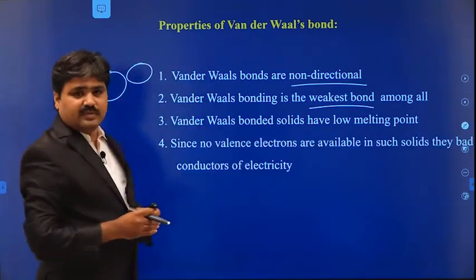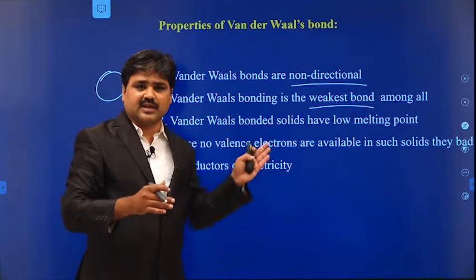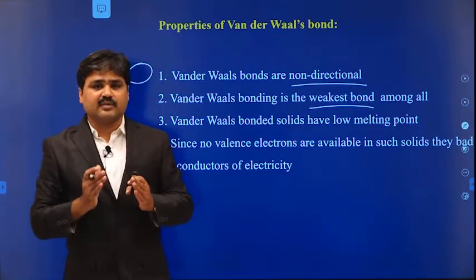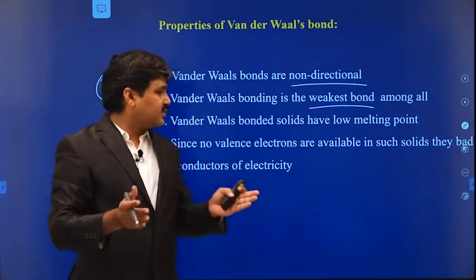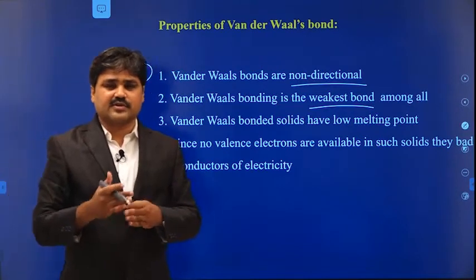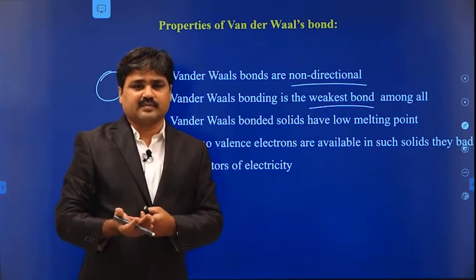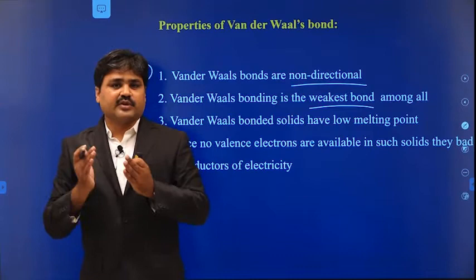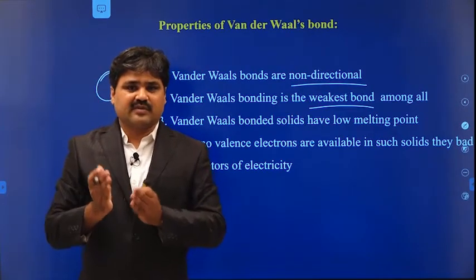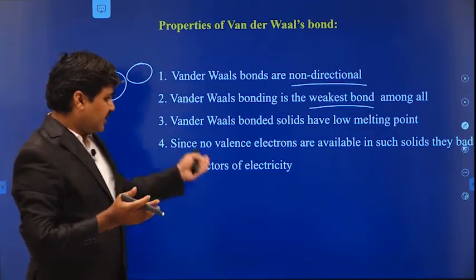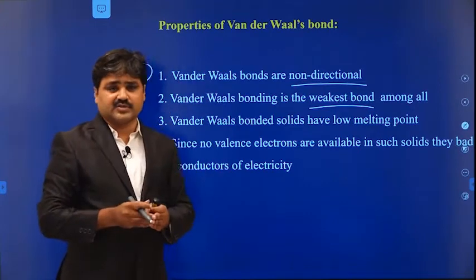Since there are no valence electrons, because here only dipoles are forming, there are no free electrons. So they are bad conductors of electricity. They do not conduct electricity, because for conduction of electricity we need free charge carriers, that means free electrons. Since there are no free electrons, the electrical conductivity is also very poor.